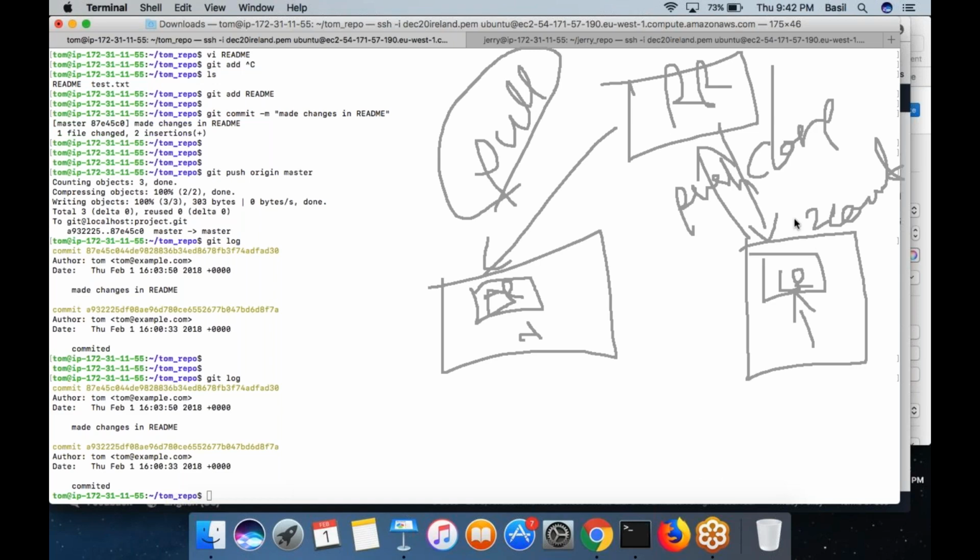But that is not the case with the developers who are working on this remote repository. Whenever they want to make a modification, they make the modification, they do a commit, and they can do the push. And at any point of time, any developer can do a pull operation to download the content from the remote repository. So this is how it works.